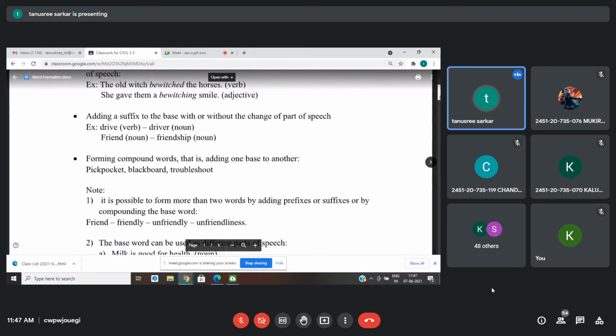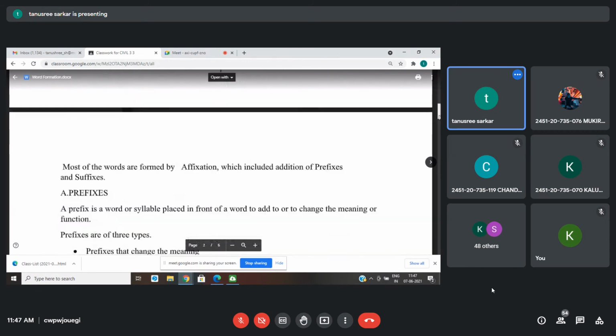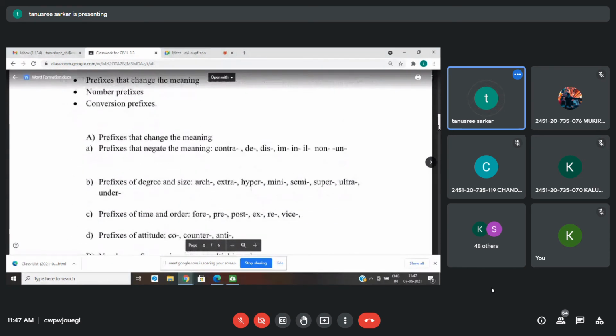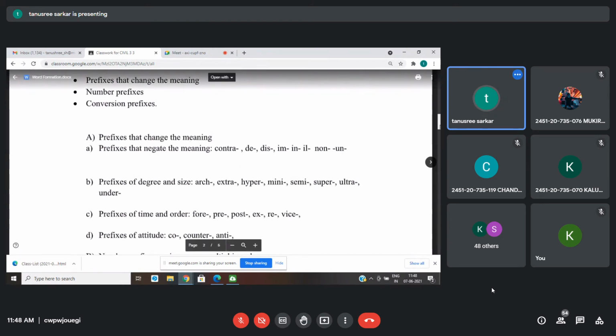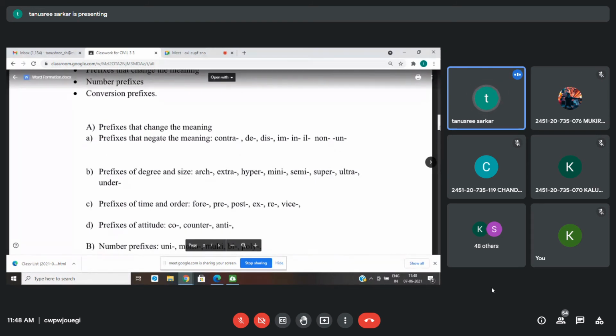You see here, prefixes are used. They can change the meaning of a base word. Like I gave you the word comfortable. Comfort is the base word. But if you have to make it uncomfortable, then comfortable will be the base word.